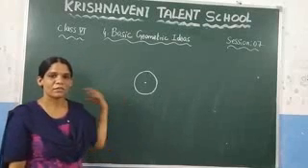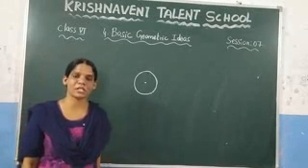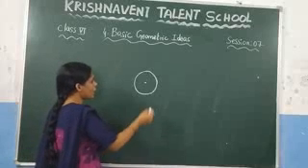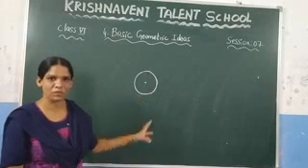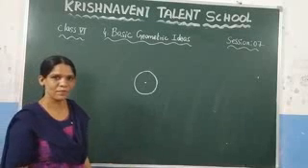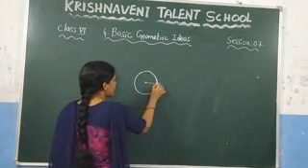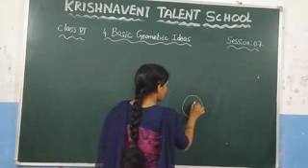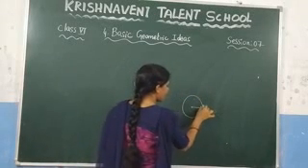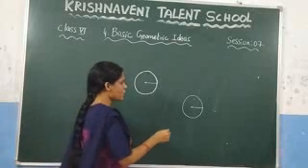And after that, we have discussed the radius. What is meant by the radius? If you take any point on the circumference and join it to the center in the form of a line segment, you will get the radius. So this is nothing but the radius. Here, if you consider any circle, this is the center of the circle. This one we call a radius.